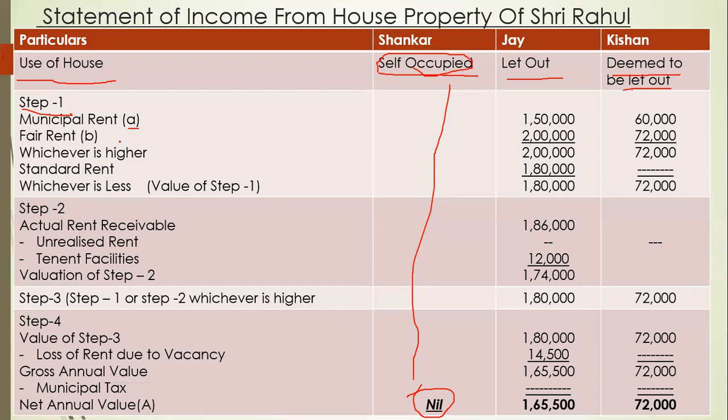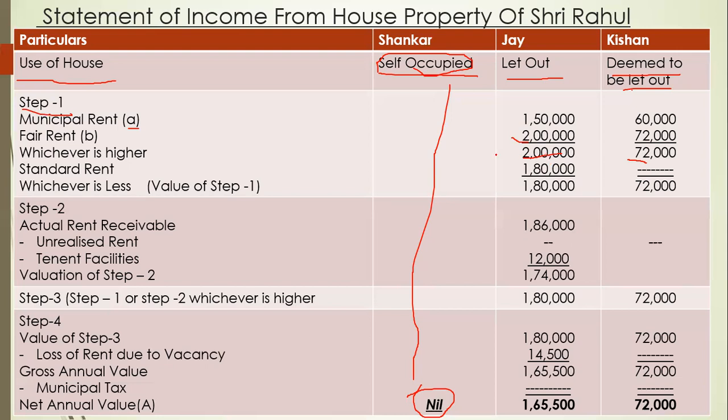Fair rent is also given, 2 lakh and 72,000. Now 1,50,000 is more or 2 lakh? So 2 lakh is more, so we will write down 2 lakh rupees. Then here 60,000 is more or 72,000? Of course 72,000. Then we are given standard rent. Standard rent is given only for Jai, 1,80,000, and dash for Kishan.